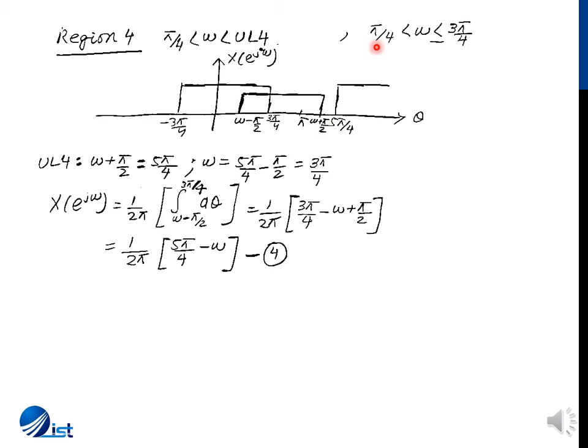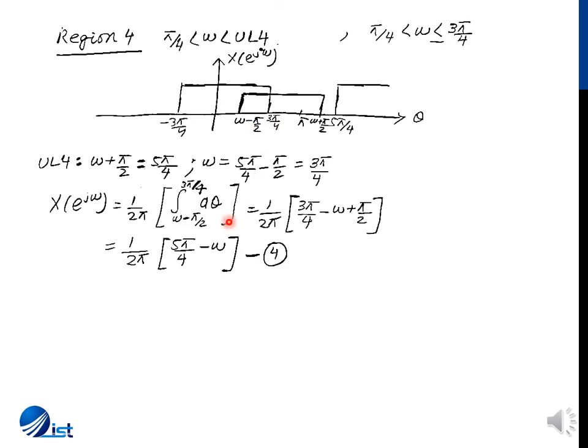So for region 4, we have a range of frequencies with omega greater than pi by 4 up to omega less than or equal to 3 pi by 4. Now when we integrate these two functions and multiply them, the lower range of integration is omega minus pi by 2 and the upper range of integration is 3 pi by 4.